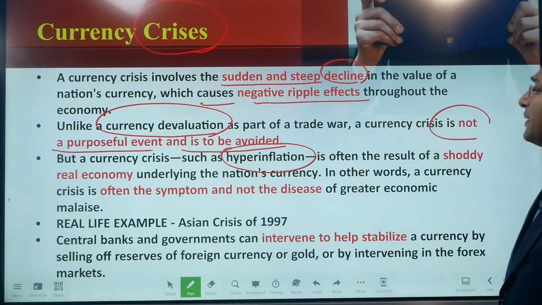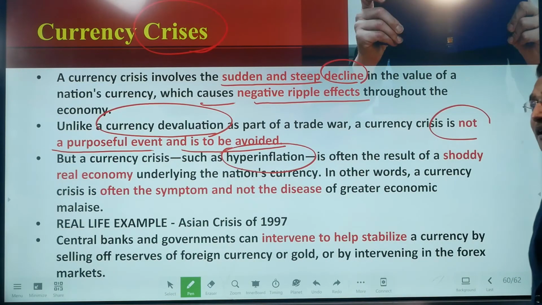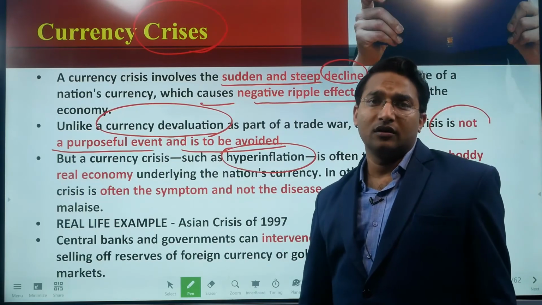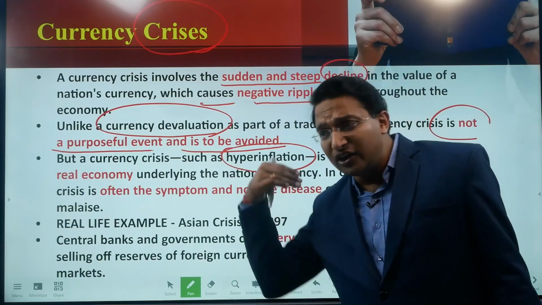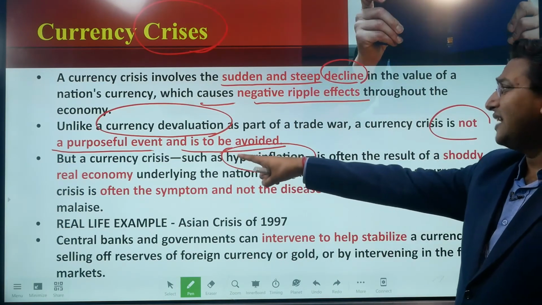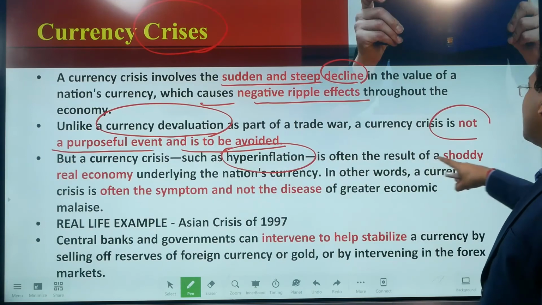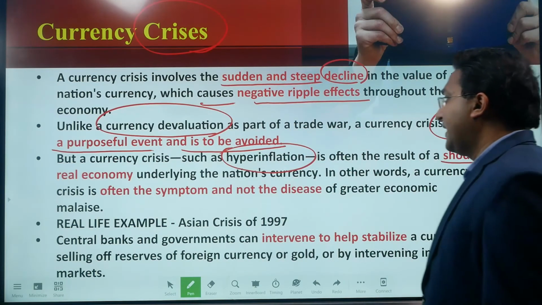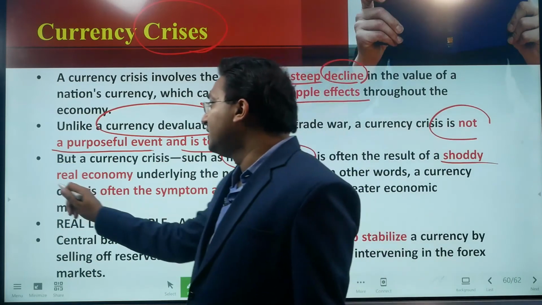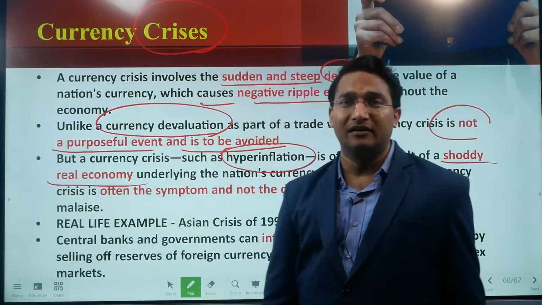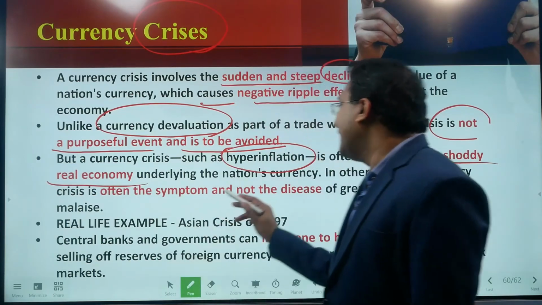Because of the hyperinflation, our exports become completely uncompetitive, and because of that the external value of money comes down suddenly. But a currency crisis such as hyperinflation is often the result of a shoddy real economy, right? High inflation indicates that supply chains are poor, infrastructure is poor, the production is not happening, underlying the nation's currency.